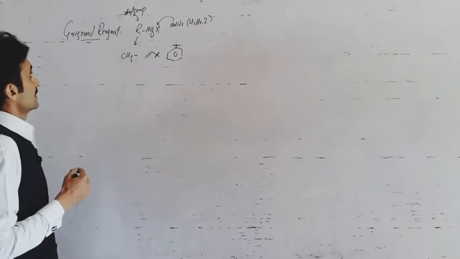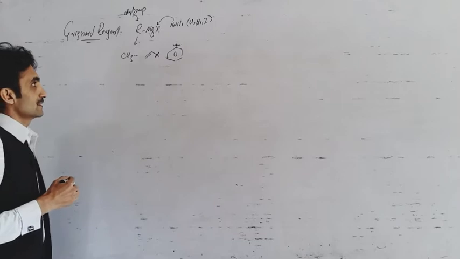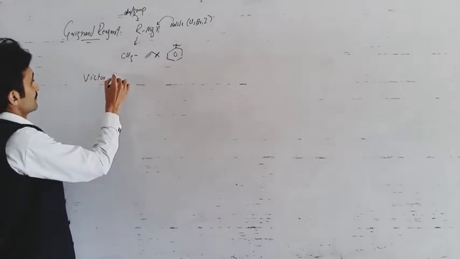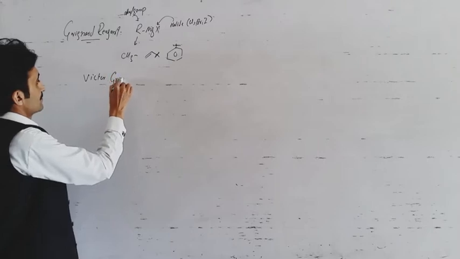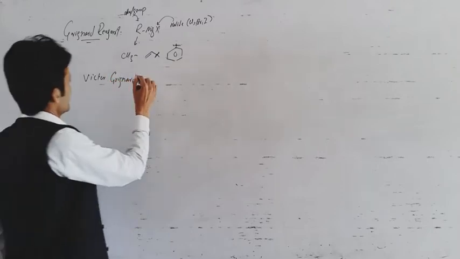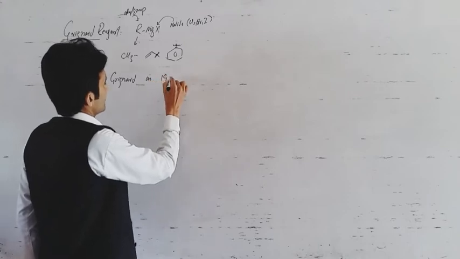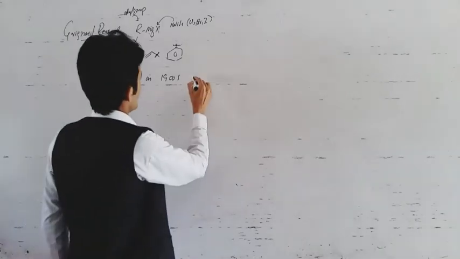So, Grignard reagent is an important organometallic compound which was introduced by Victor Grignard in 1900, for which he got a Nobel Prize.